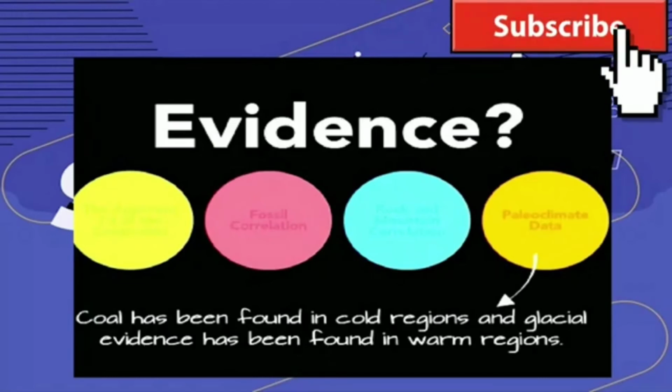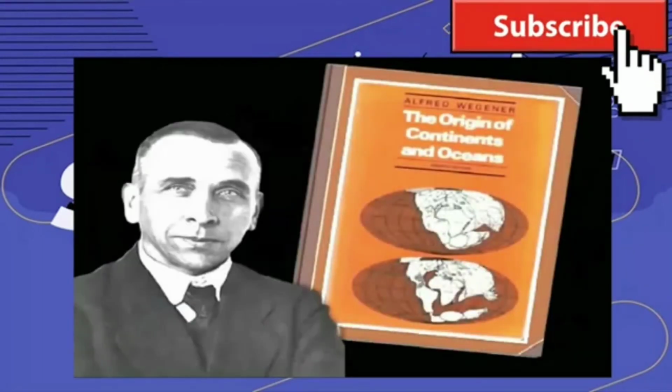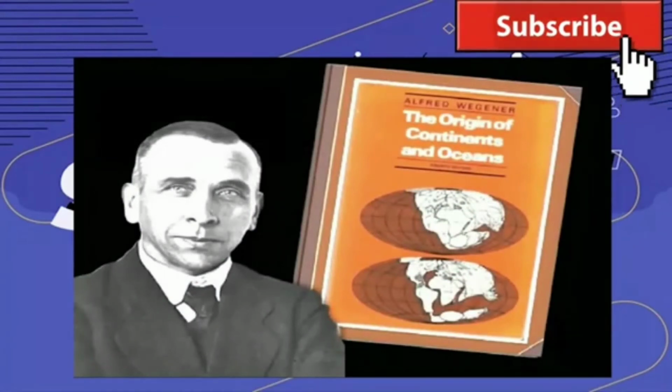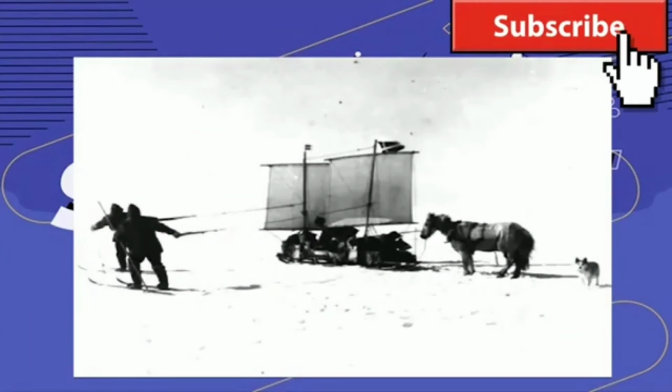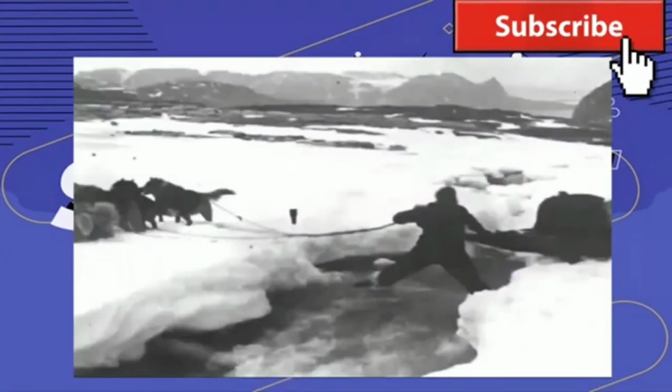And with these 4 pieces of evidence, Wegener published his book, The Origin of Continents and Oceans, suggesting that all the continents were once connected in a supercontinent called Pangaea, which existed about 250 million years ago. Later in his life, Wegener took an expedition to the North Pole, and in this expedition he wanted to gather more evidence to support his theory of continental drift.